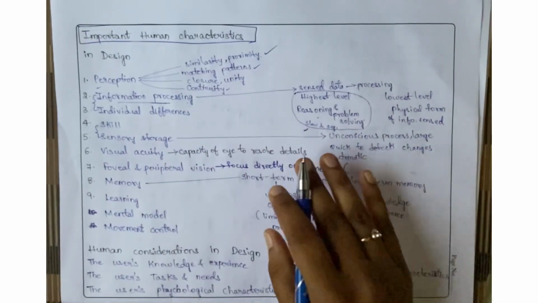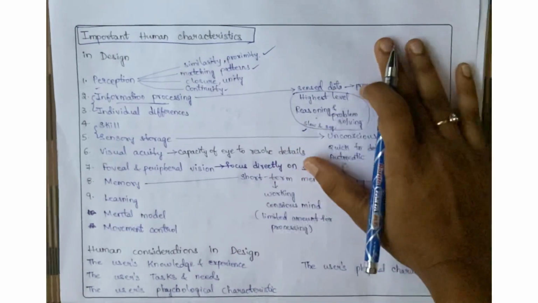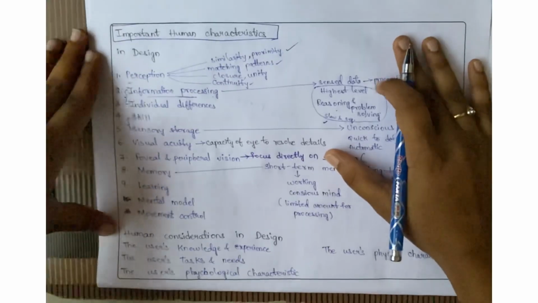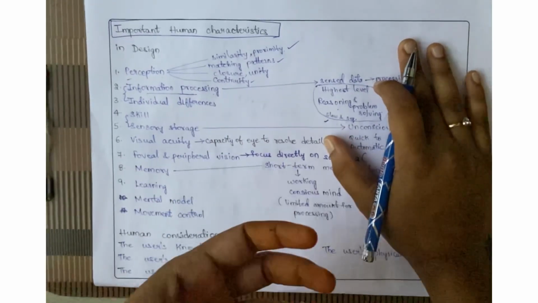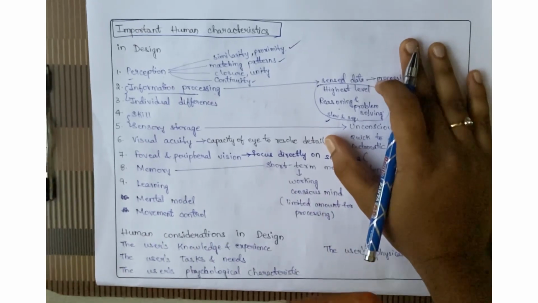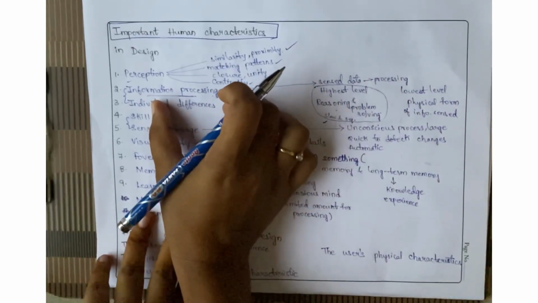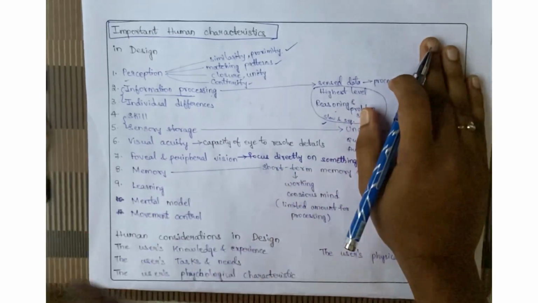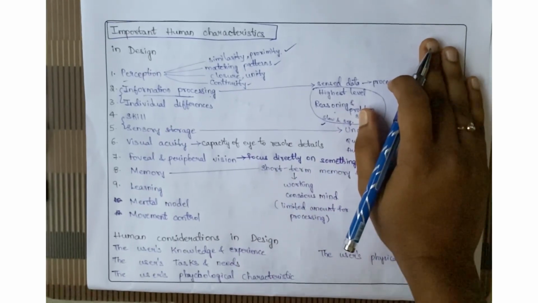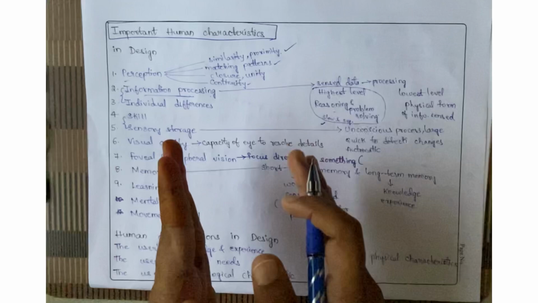And coming to individual differences, every person has their unique skills. They differ in their knowledge, their experience, their age groups, different things. So this is one of the characteristics. And skill: if we learn something and start practicing, you get skilled in a particular area.